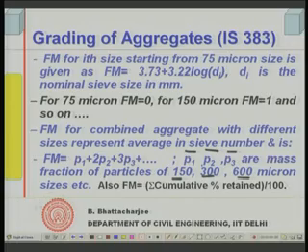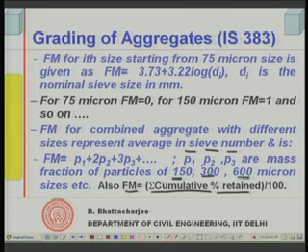Well, by algebra one can show that the fineness modulus can also be calculated as the sum of the cumulative percentage retained on each sieve divided by 100. You know the cumulative percentage retained on sieve number 1 from the top, the largest size; on the next sieve the cumulative percentage retained will be that retained on the previous sieve and this sieve, and so on.